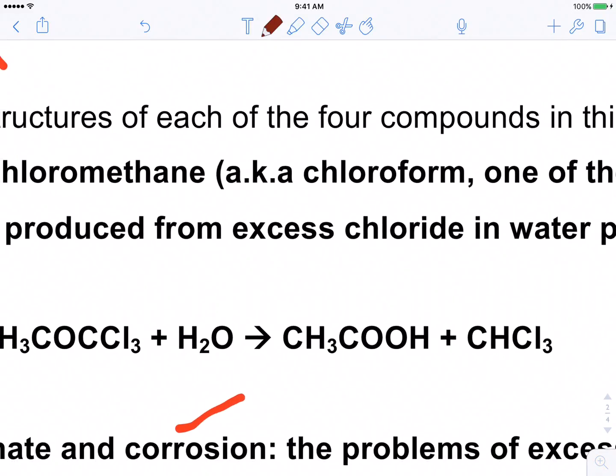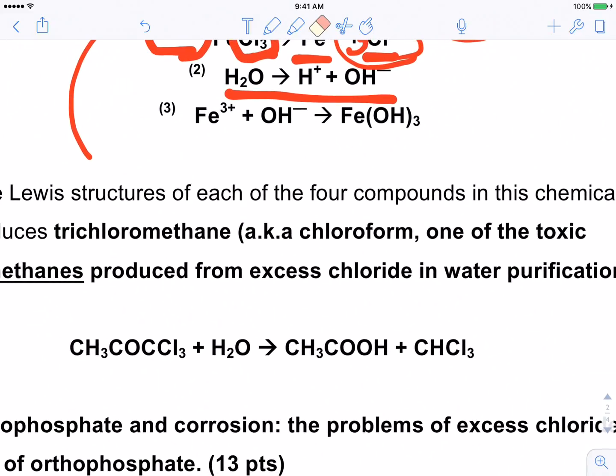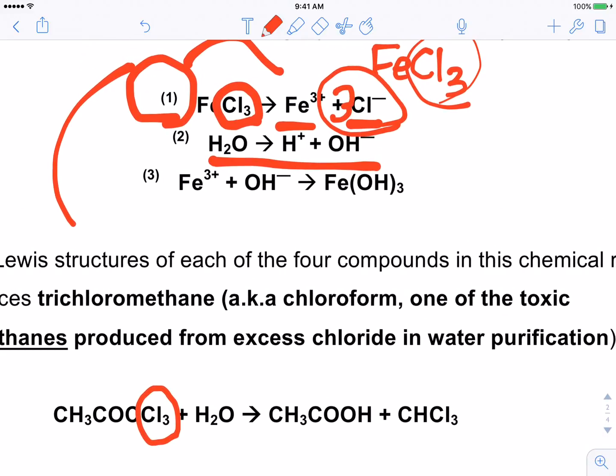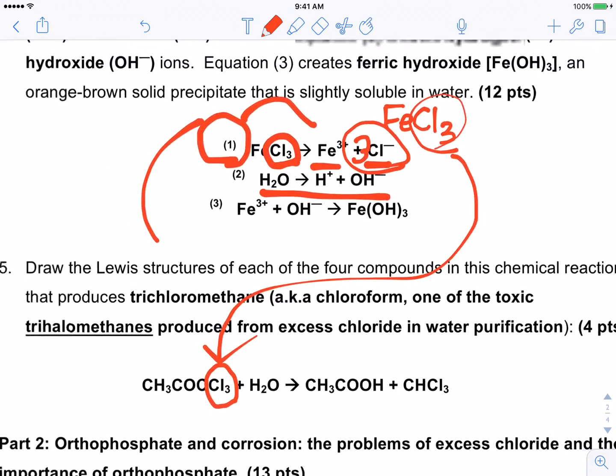If we come down to the Lewis structure reaction, we realize that the chlorine has reoccurred again. So our chlorine friend is back, and it's in the same number. So our 3 chlorines from our decomposition reaction of FeCl3 came down here. Well, what's the rest of that molecule about? What's the rest of that compound?